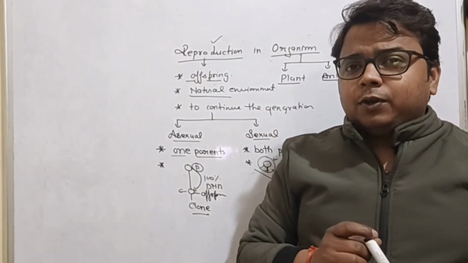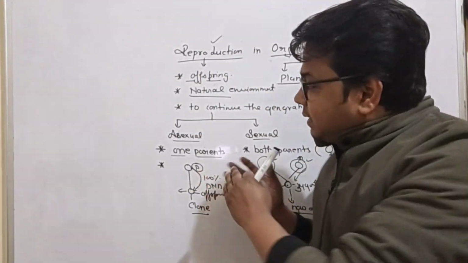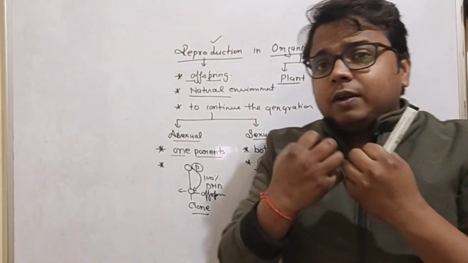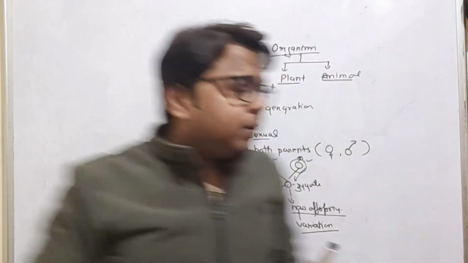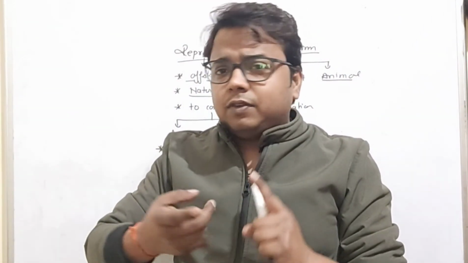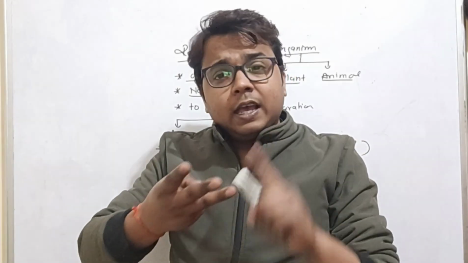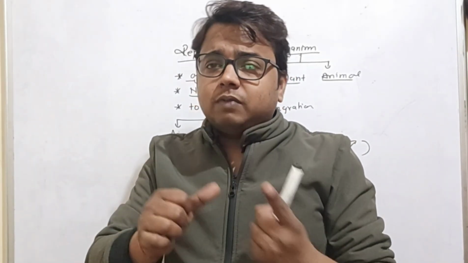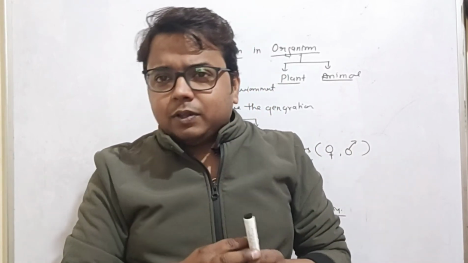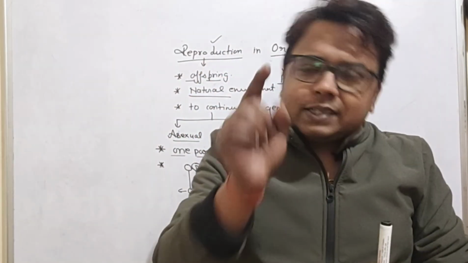In the next video we will discuss the different types of asexual and sexual reproduction. For example, in asexual reproduction we have binary fission, fragmentation, regeneration, spore formation, and vegetative propagation. What is the basic difference between these? We will discuss in the next video.